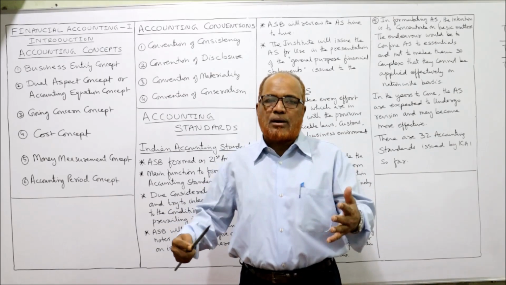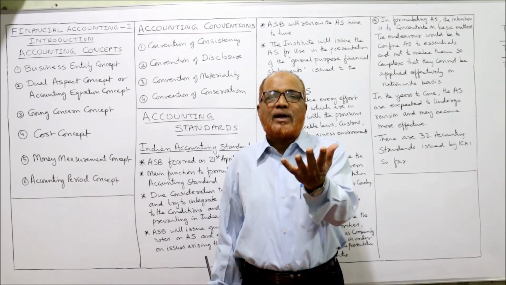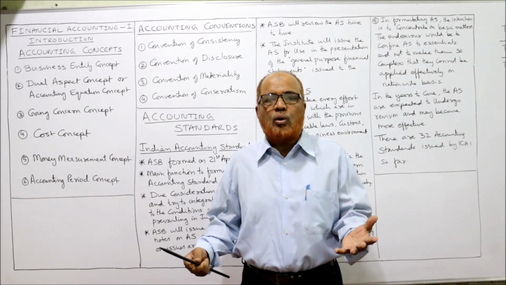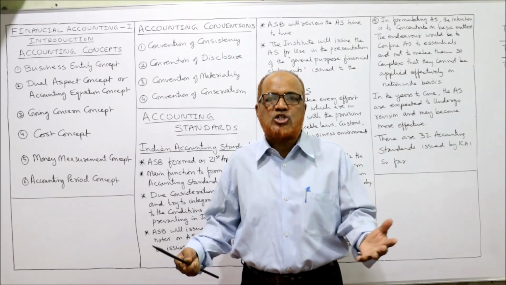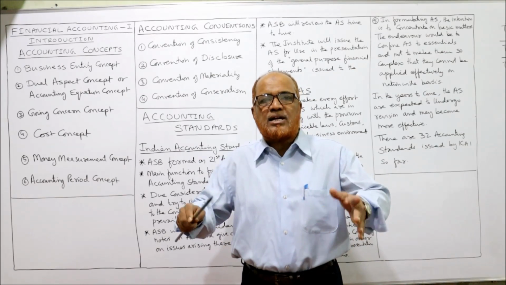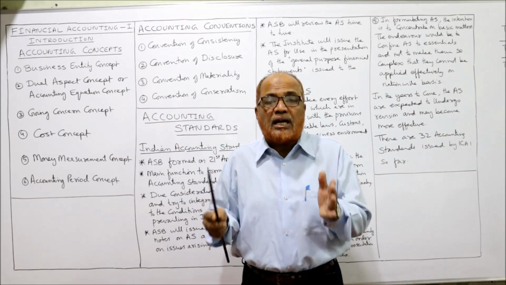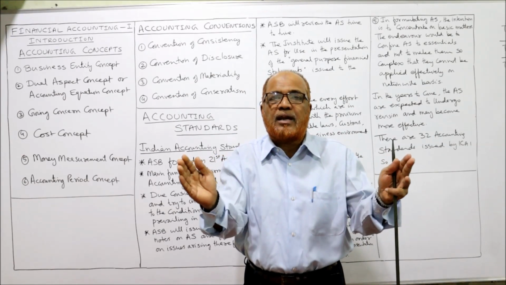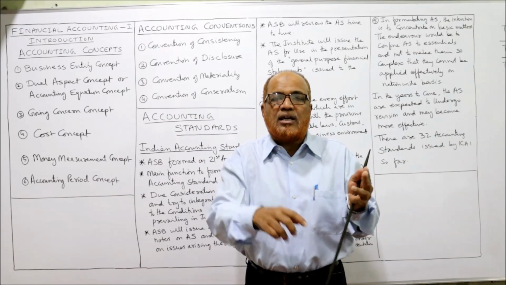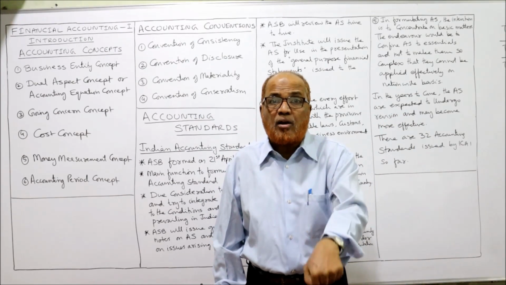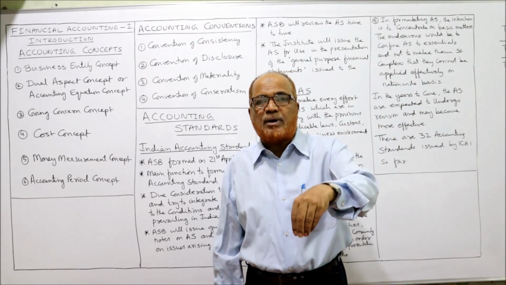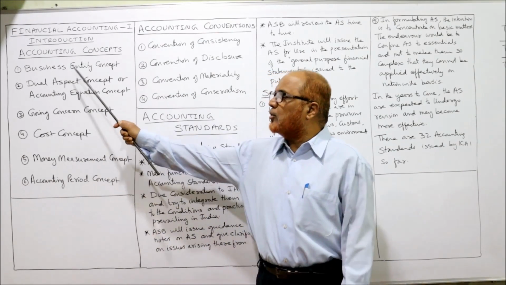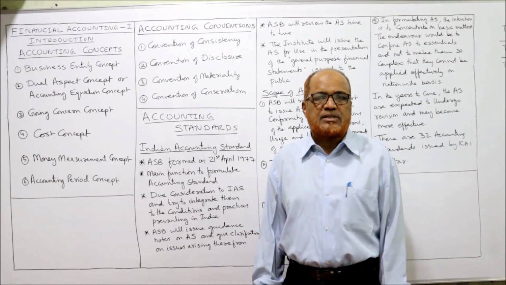If all the transactions are mixed up, then we will not be able to get the clear financial picture of the business. We cannot know what is the true profitability, what is the true financial position, because personal transactions and business transactions are mixed up. That is the reason why the business and the owner should be treated separately. Even the transactions taking place between the owner and the business must be recorded. For example, when he invests the money, when he withdraws the money, those transactions should also be recorded. This is according to business entity concept.